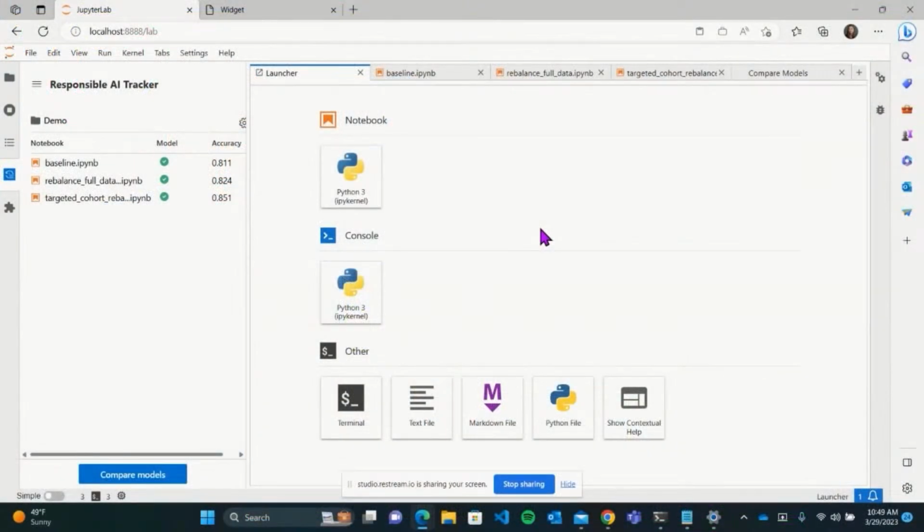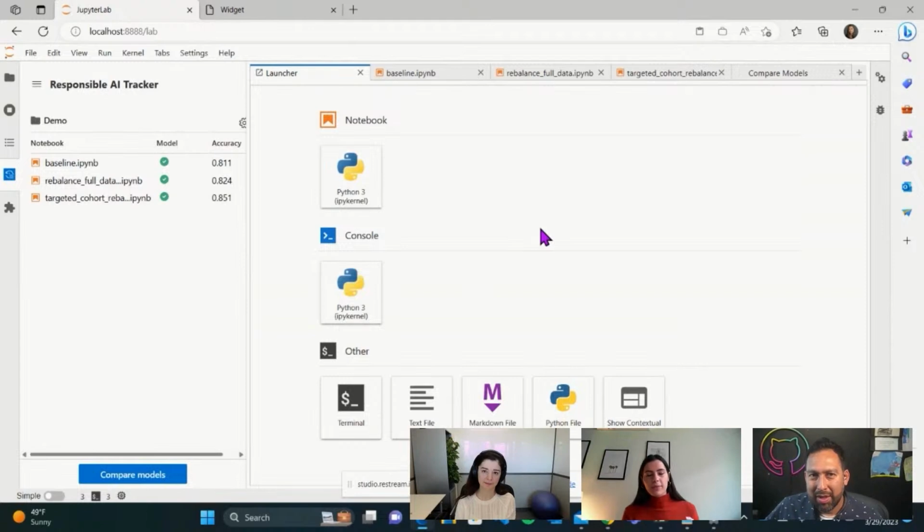Okay, so what you see here in today's demo, I'm going to show you how we can combine our 3 responsible AI tools. What you're looking at here is a Jupyter Lab environment where I've already installed our Jupyter Lab extension, RAI Tracker, our first tool of the day. So a little bit about RAI Tracker. It's a tool to help you compare, visualize, and validate different model experiments and improvements. And by the way, you can install it yourself very easily with a simple pip install.